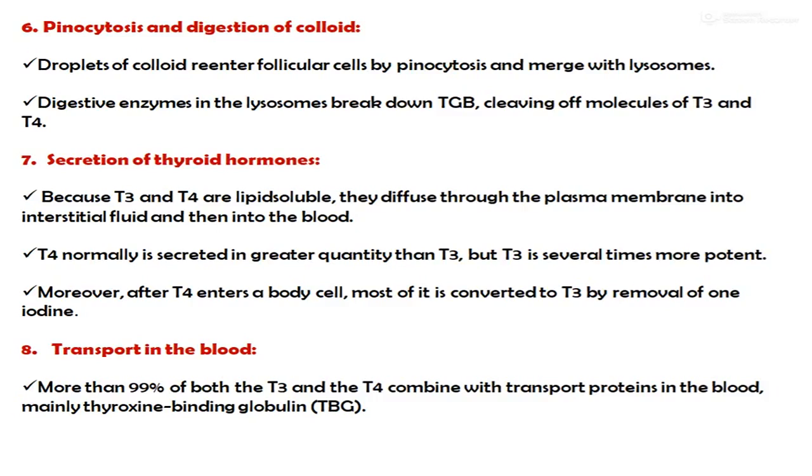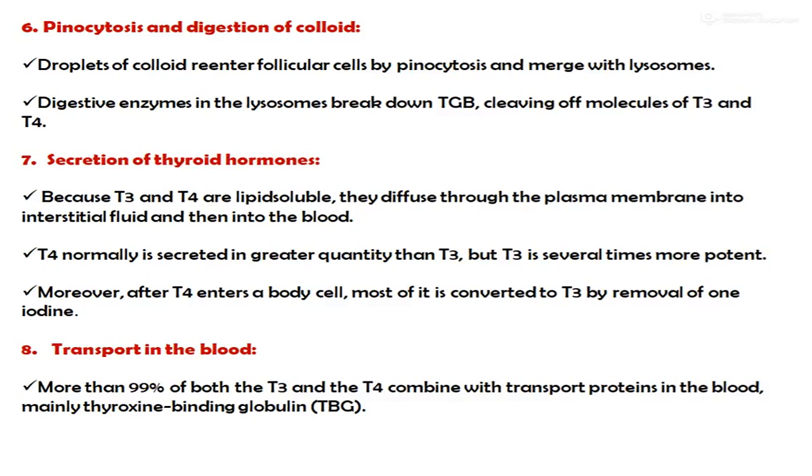Seventh one is the secretion of thyroid hormones. Because T3 and T4 are lipid soluble, they diffuse through the plasma membrane into interstitial fluid and then into the blood. T4 normally is secreted in greater quantity than T3, but T3 is several times more potent.